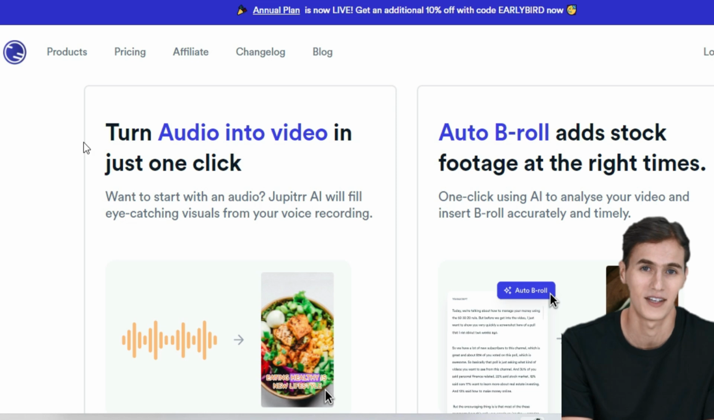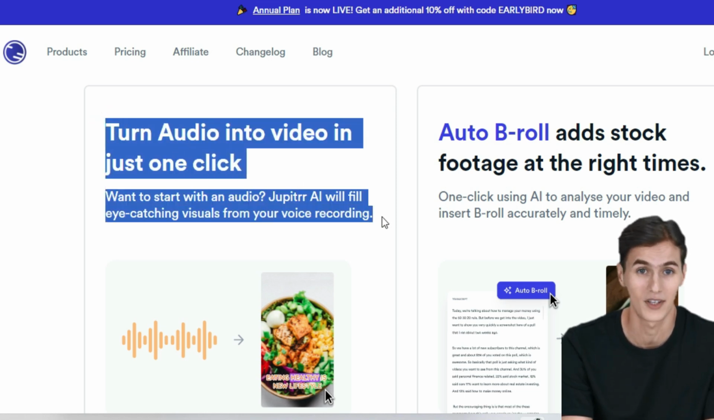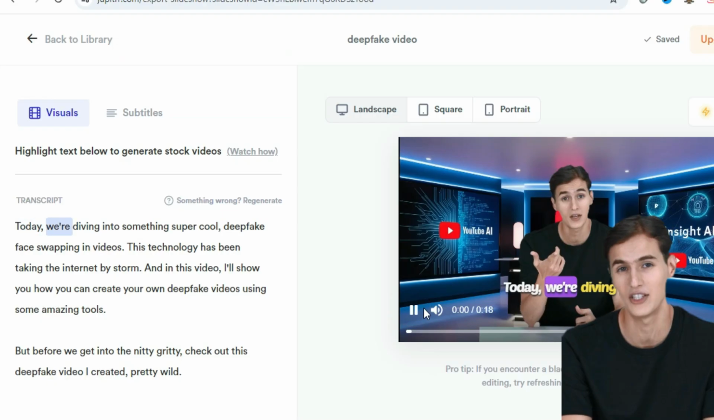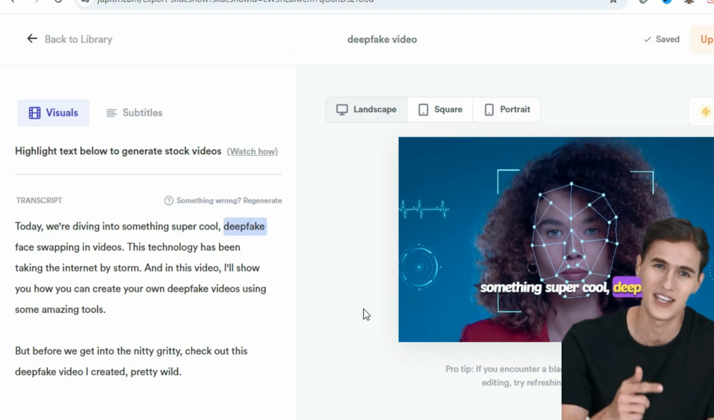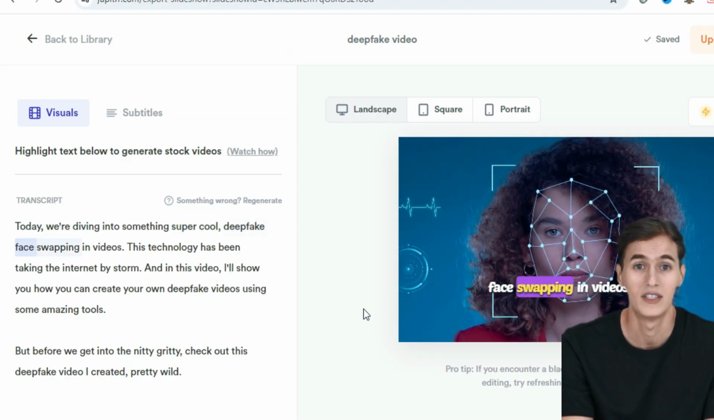Turn audio into video. This is a feature that sets Jupitrr AI apart from many other tools. You can simply upload an audio file, and Jupitrr AI will generate a complete video for you, syncing the audio with relevant stock footage. This feature is especially useful for podcasters or anyone who creates content in audio format but wants to reach a wider audience on platforms like YouTube.